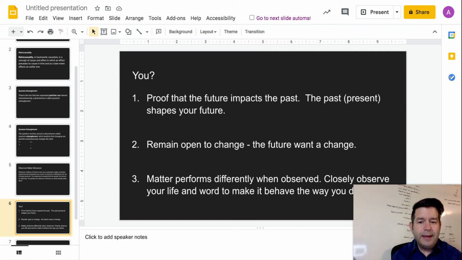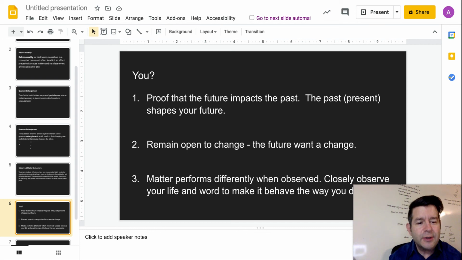And number 3, since matter performs to our expectations, I do believe that if we closely monitor our life, it would change and behave in the manner that we want it to. So always be willing to accept that you can control your future. Maybe not completely, but you can certainly take actions to change the future that you desire.